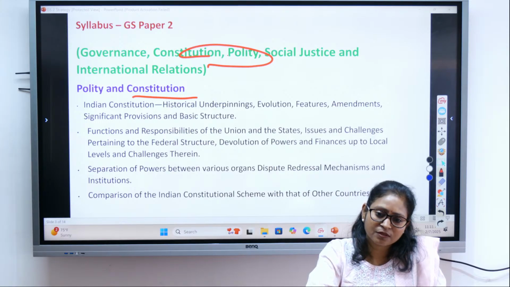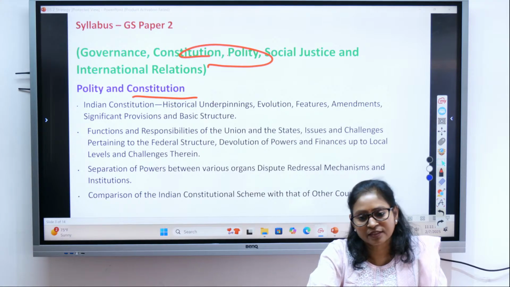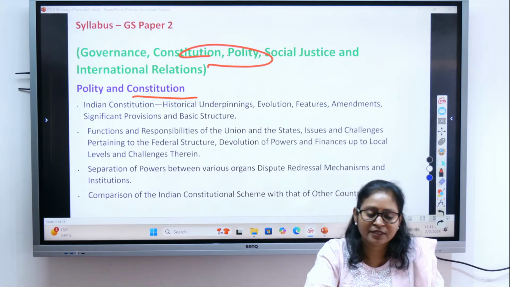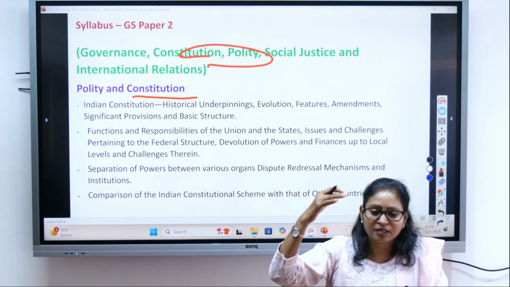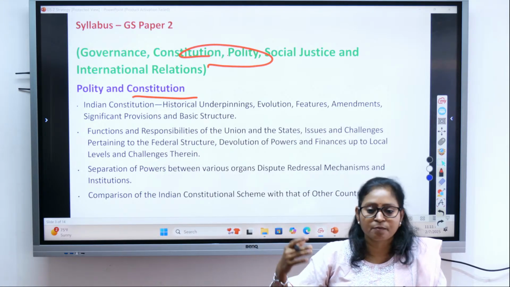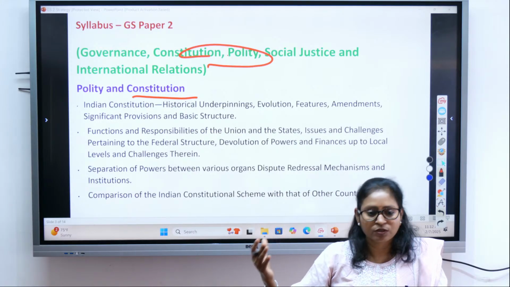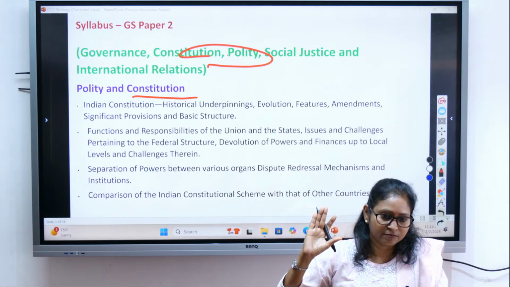A system of government, right? So what is the Indian political system? Or what is the nature of Indian polity? We are a parliamentary form of government. We are a federal government, right, where the power is divided between center and state, and a parliamentary form of government. That means we have a more accountable form of government. If we compare with the presidential form of government, a parliamentary form of government is more accountable, where the executives are drawn from the parliament itself, right?